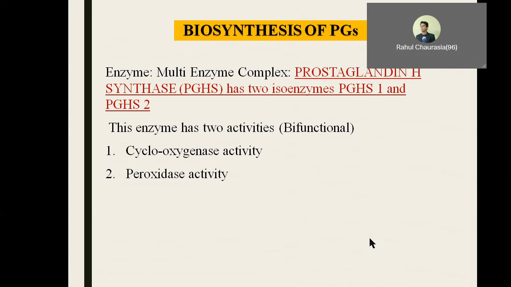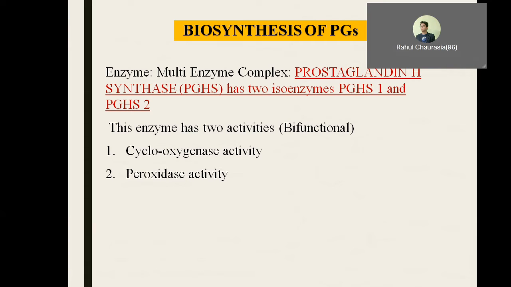Now moving on to the actual biosynthesis. I said that the enzyme responsible for the synthesis of prostaglandins occurs as a multi-enzyme complex. Now, what is this multi-enzyme complex? We have many multi-enzyme complexes. For example, we have the pyruvate dehydrogenase complex, alpha ketoglutarate dehydrogenase complex, and the fatty acid synthase complex. Similarly, here we have a multi-enzyme complex named prostaglandin H synthase, that is PGHS, which has two isoenzymes, PGHS1 and PGHS2. Now, why do we call this enzyme a bifunctional enzyme? Because it has two activities.